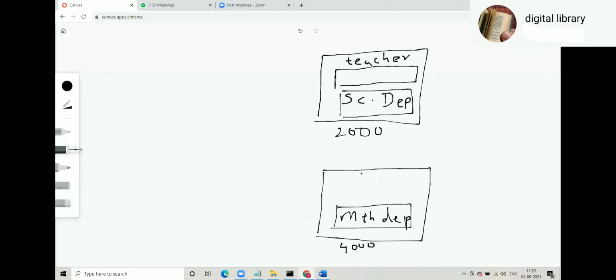And once again for that department, teacher is null. So the department has been created, just the teacher has not been added into that department. So teacher is null.